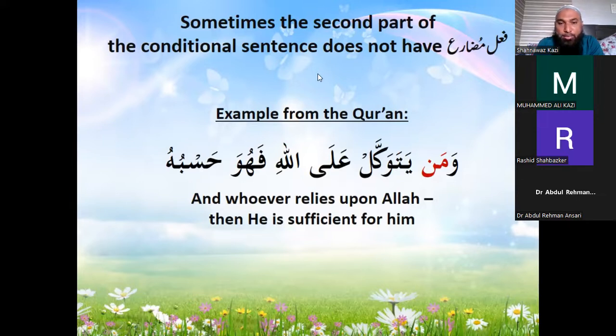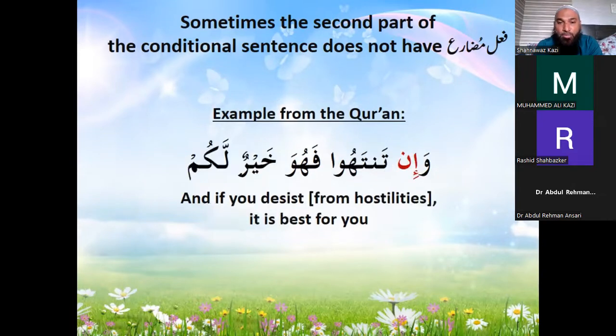So this example is telling us that you can have a conditional sentence with a non-verb also, or not a fi'l mudari, not a present tense verb. Sometimes you can have a past tense verb also. Past tense verbs will not change with in, man, and the changes happen only with fi'l mudari, the present tense and future tense.